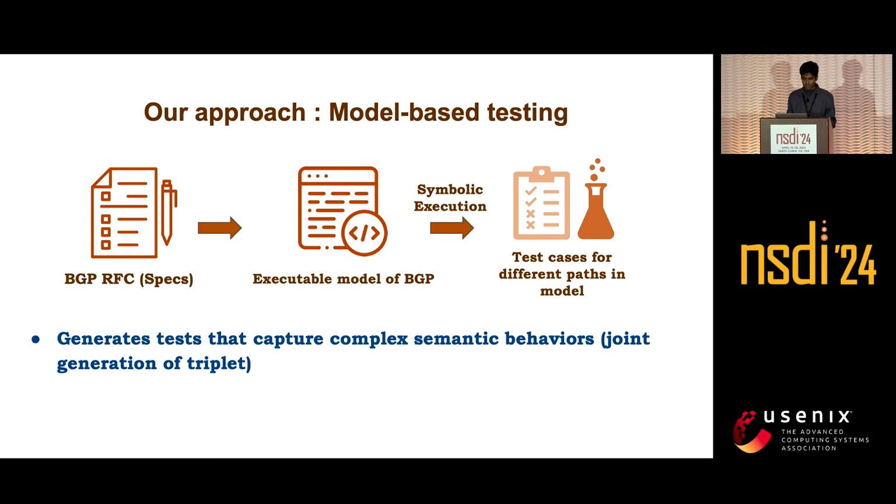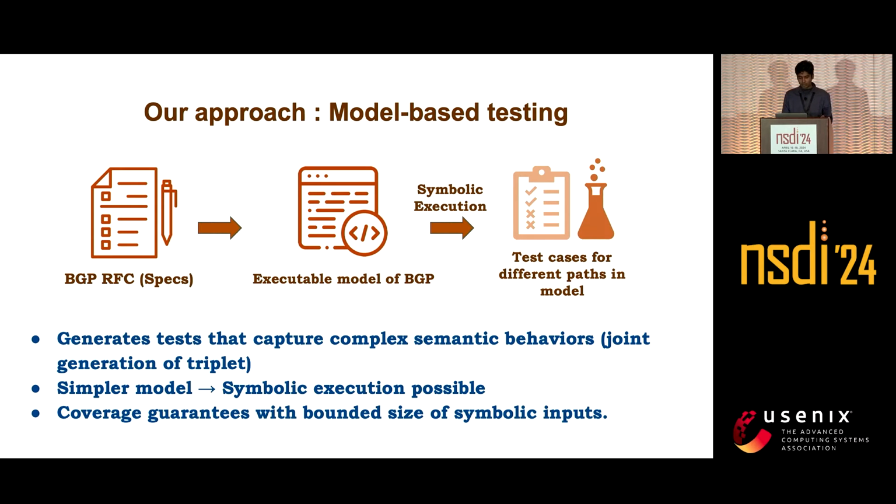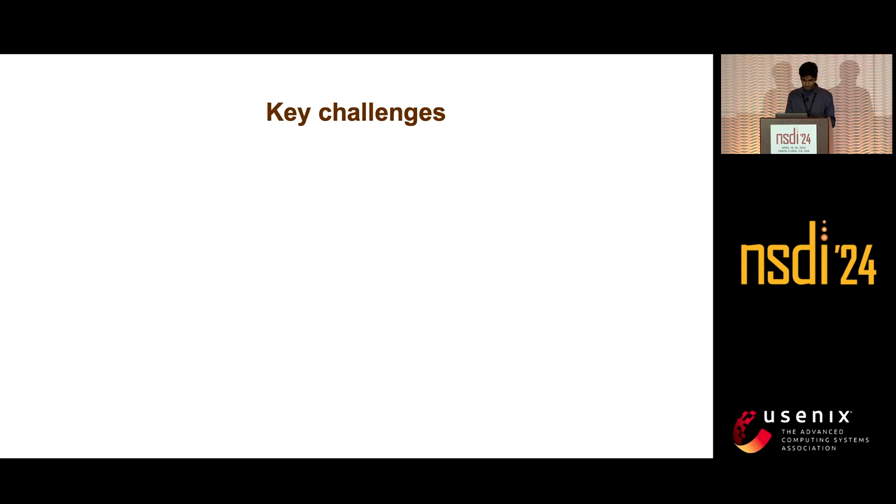So joint generation of the triplet is possible, and it does not suffer from path explosion because we are only modeling the behavioral code, not doing symbolic execution on the low level optimizations the actual implementations might have. It can also give coverage guarantees on bounded input sizes: we can bound the number of stanzas in the route map and specify ranges in the route attributes.